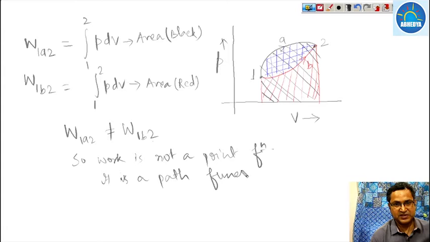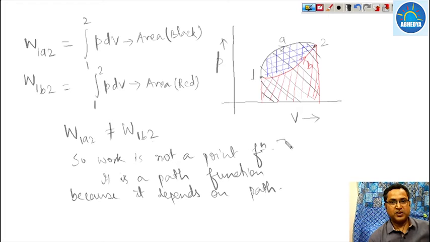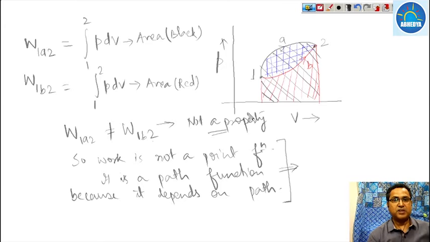It is a path function because it depends on the path. So work done is a path function and it is not a point function. Since work done is not a point function, work done is not a property. Even though work done is the multiplication of two properties, still work done is not a property.